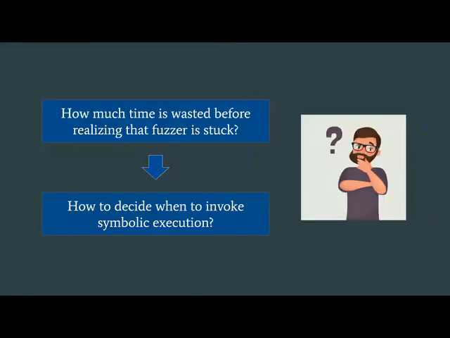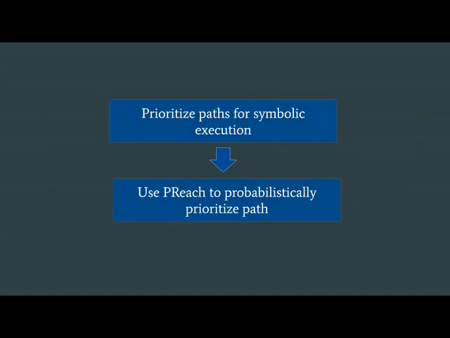Now the question here is how much time is wasted before realizing that the fuzzer is stuck? Or the question to ask is how to decide when to invoke symbolic execution in a hybrid fuzzing technique. One can simply prioritize paths for symbolic execution and then divide the task between the fuzzer and symbolic execution. We can use Preach to probabilistically prioritize these paths for symbolic execution.